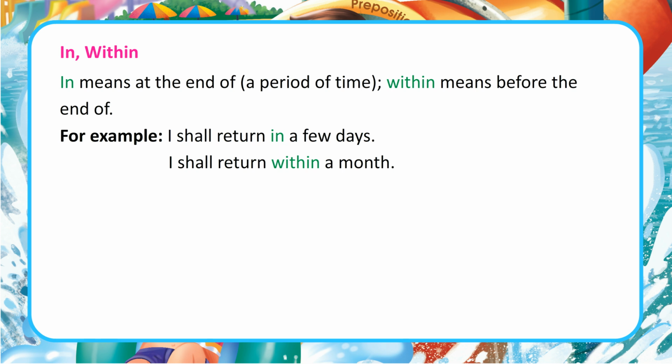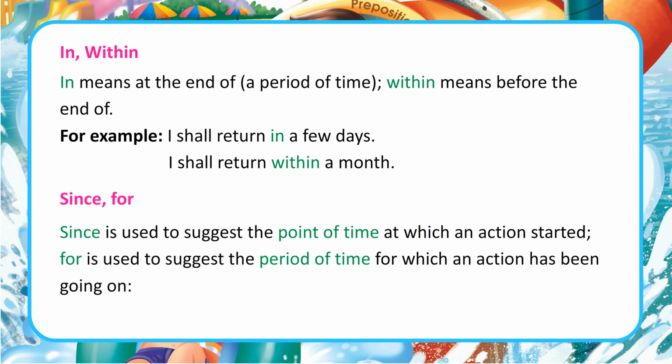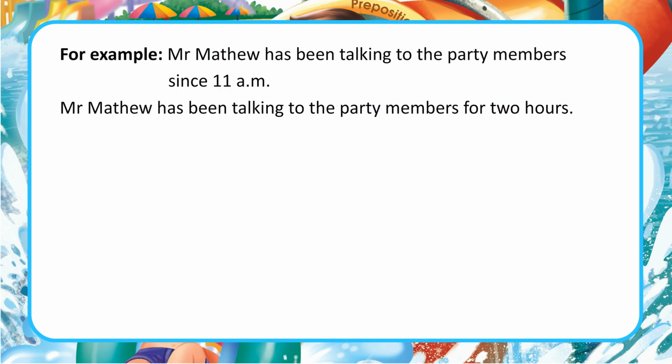I shall return within a month. Since, for. Since is used to suggest the point of time at which an action started, for is used to suggest the period of time for which an action has been going on. For example, Mr. Matthew has been talking to the party members since 11 a.m. Mr. Matthew has been talking to the party members for 2 hours.